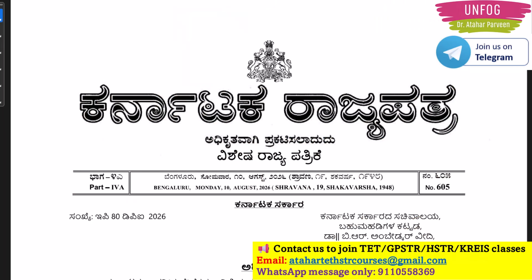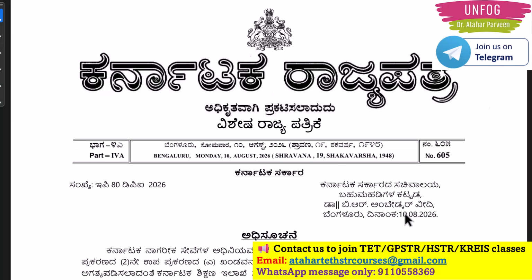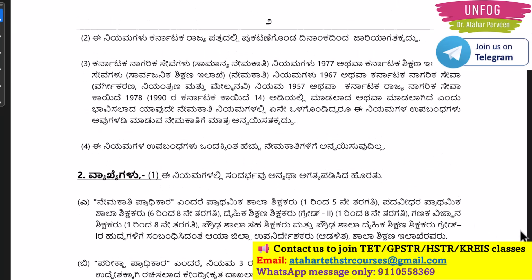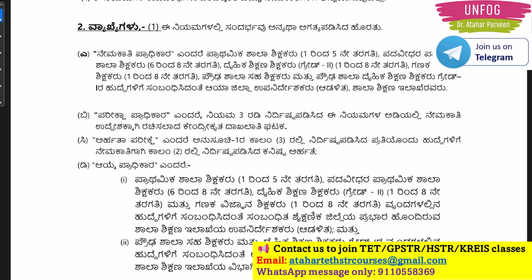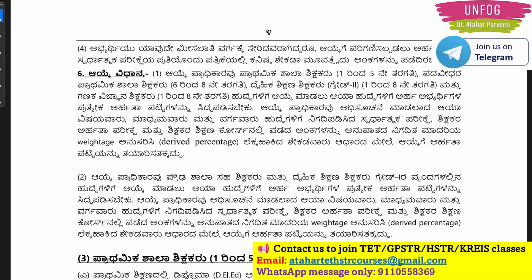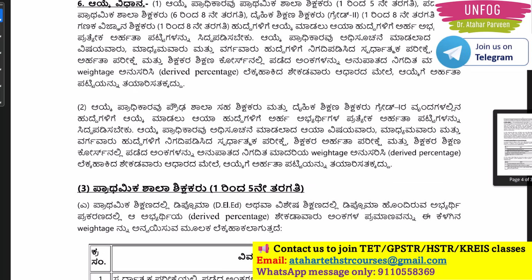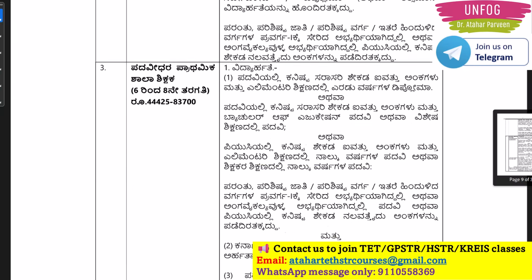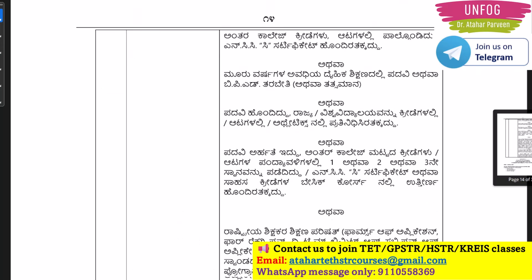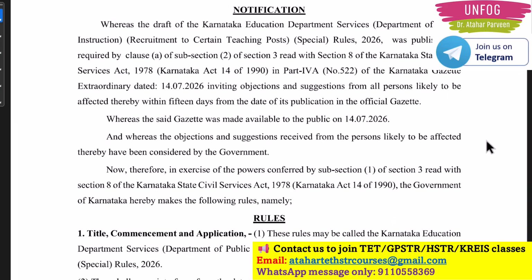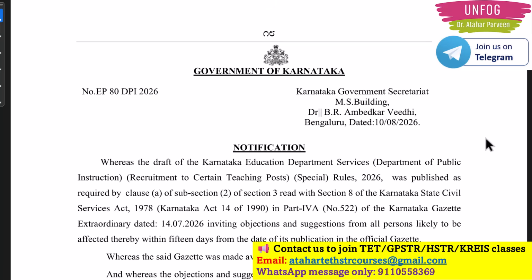So this is the Karnataka Rajyapatra. As I told you, it was published on 10th August. It was a late night, so we made some small videos to give some important updates. But now, because many aspirants are requesting, we thought of going through these C&R rules in detail. I am going for the English version. This is a 36 pages long PDF, so things become a little bit confusing. Let's start with the English version.